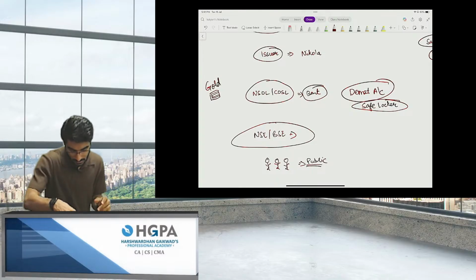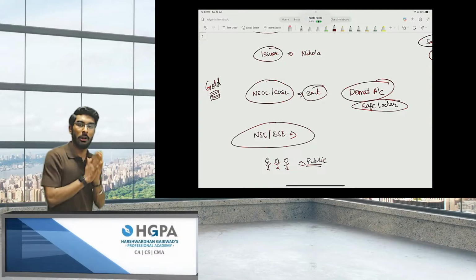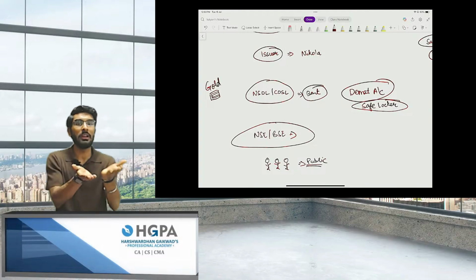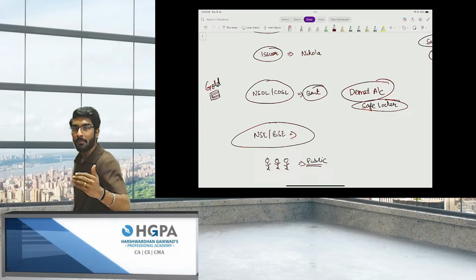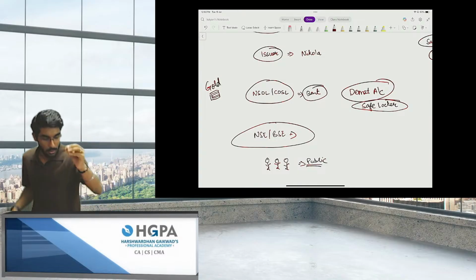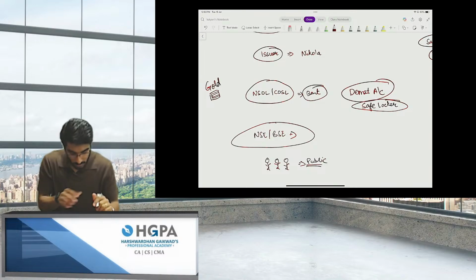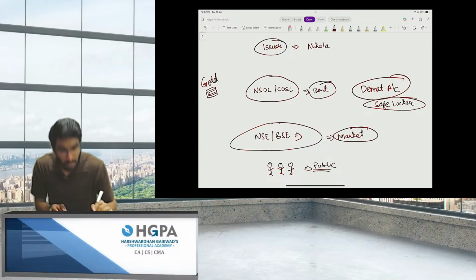Correct, people? And now, if you want to go to a jewelry shop to sell this gold in exchange for money, where will you go? You will go to a market. You will go to a jewelry market, and that market is called NSE and BSE.